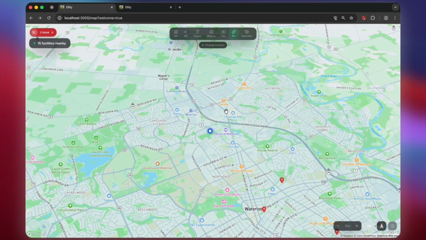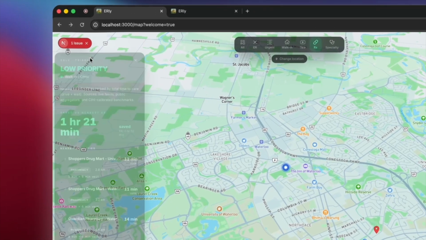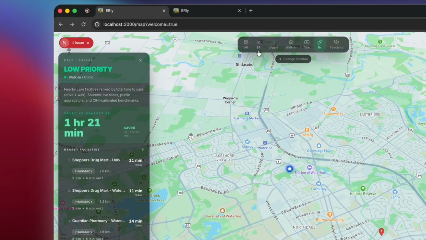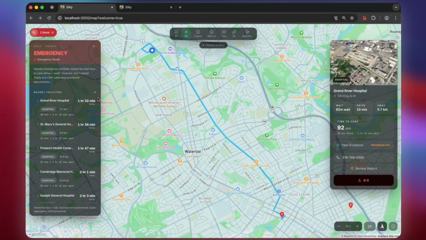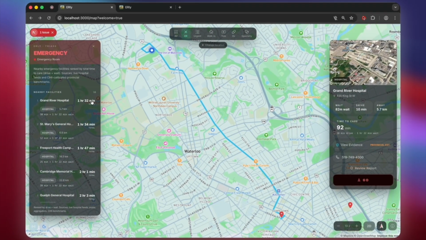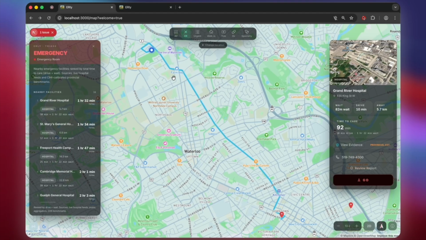So let's go ahead and see another situation that's pretty similar. Instead of going to a Shoppers Drug Mart, we'll go to the ER. If you ever need to switch to something that's actually a general emergency, it'll give you exactly the wait times as well as the nearest, or not nearest, but the fastest hospital you could get to.